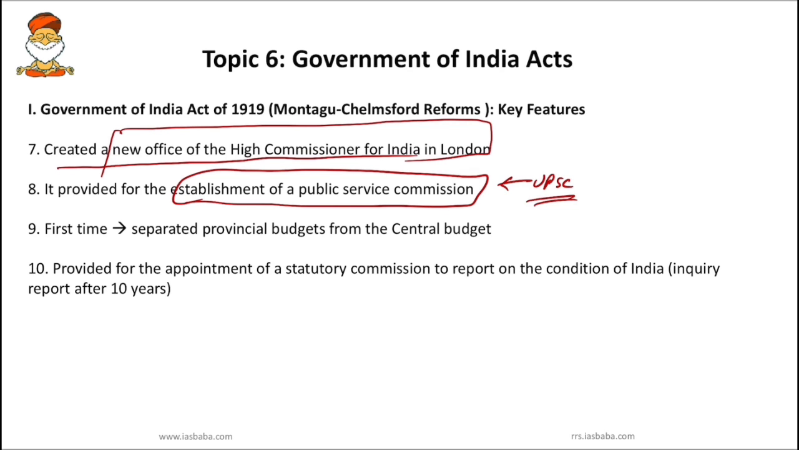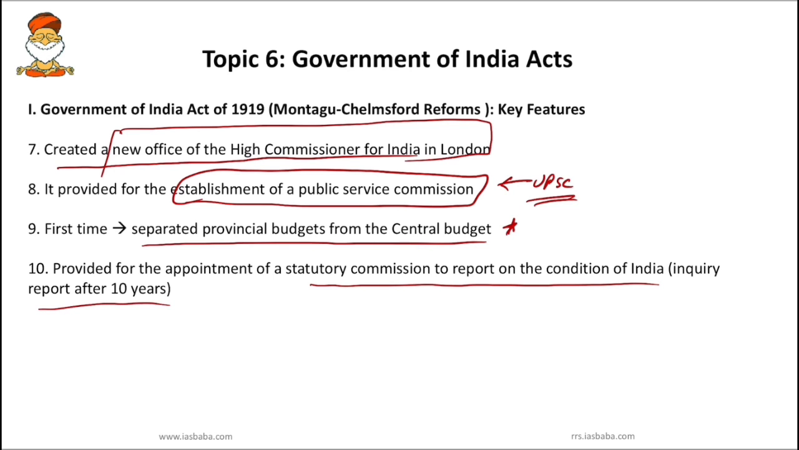Okay. So next, first time separated provincial budgets from the central budget. So this is very important. Again, decentralization. Okay. And finally, this act provided for the appointment of a statutory commission to report on the condition of India. So an inquiry report after 10 years was to be submitted. So I think we call it Simon Commission report. Okay. Anyway, we'll not go into the history part. We'll just limit ourselves to the polity Lakshmikant.